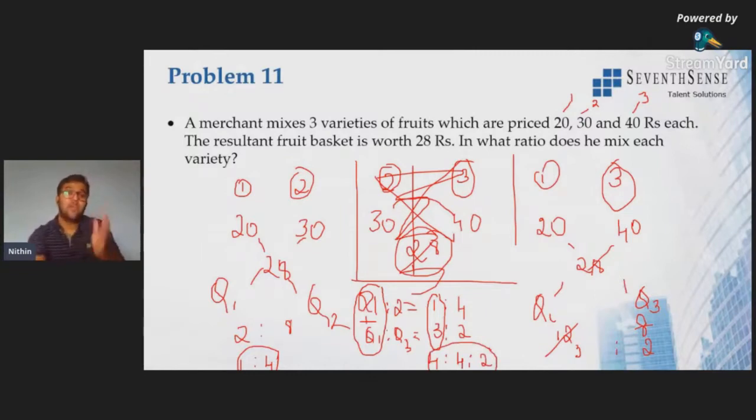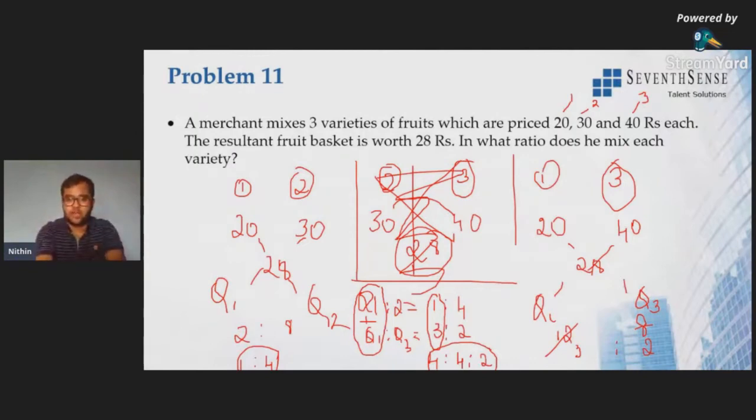Here he is mixing from each value. So he's mixing in such a way that if I mix 1 and 2 in one box, I'll get it in the ratio 1 is to 4. From this one I will mix the same thing in the third variety, so I will get another one. From the first container, from Q1 and Q2, I'll get one value. I am mixing it to another, so it is added there.